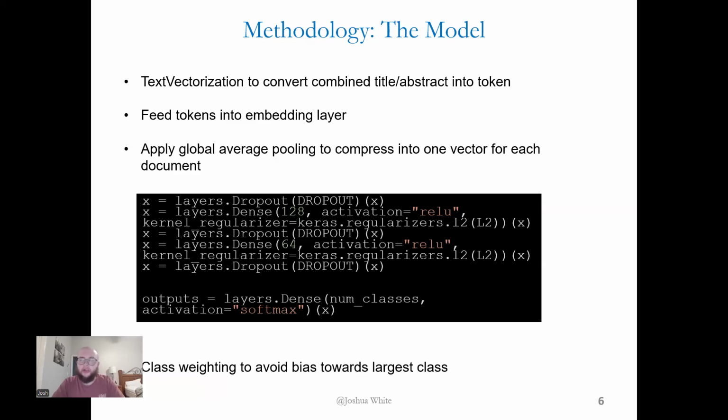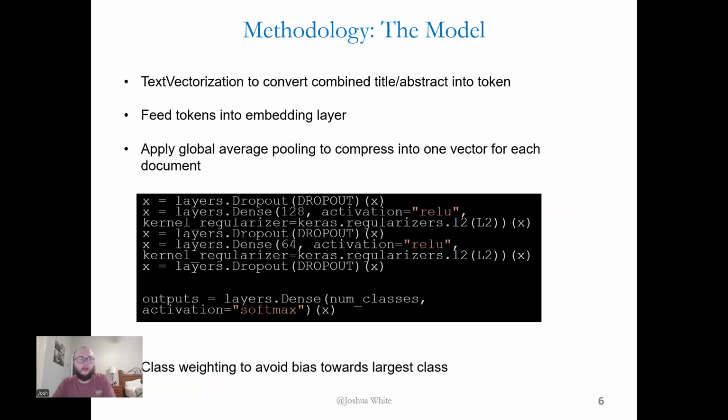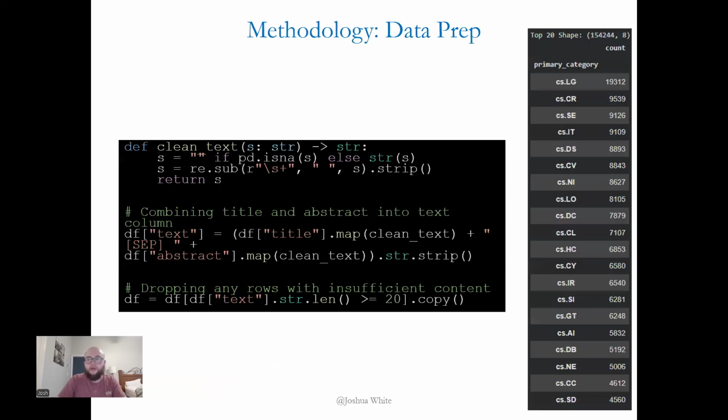And lastly, for the actual training, you can see at the bottom here, I added class weighting to avoid bias towards the largest class. In fact, I might go back to show you. If you remember here, you can see CS.LG actually has over double the amount of research papers containing that topic than any other topic, and some way over double that. I believe that is logic in computer science, if you're curious.